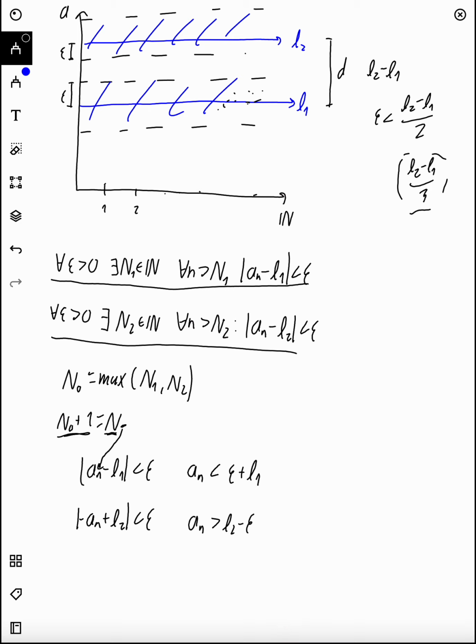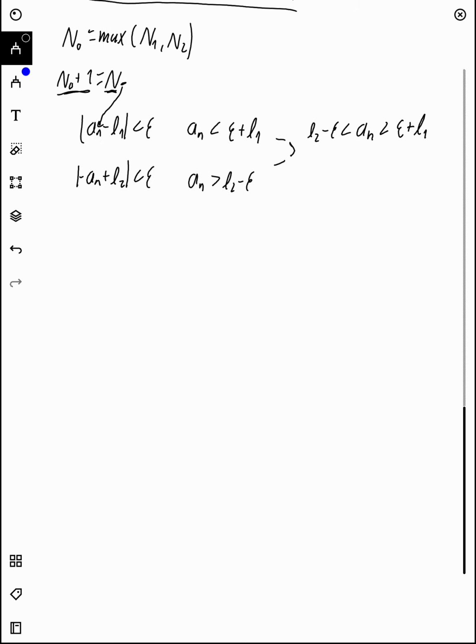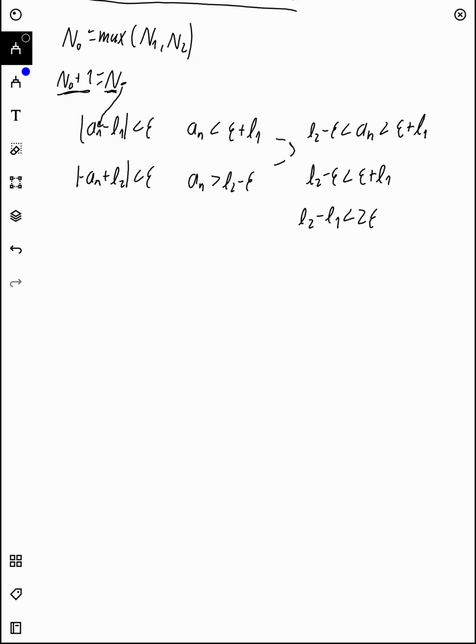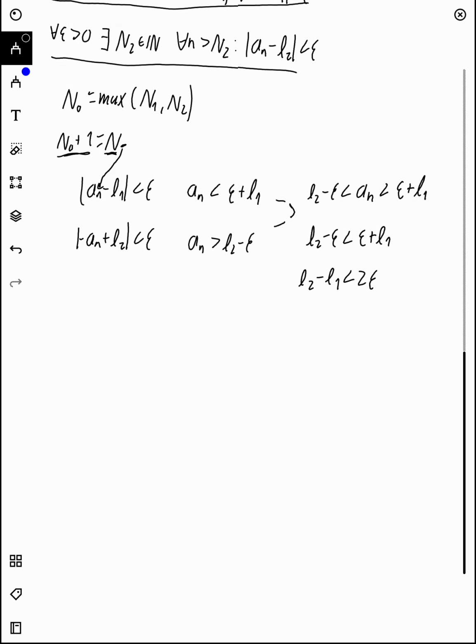So basically now if we put this together, we can see that we get L2 minus epsilon is less than an, which is less than epsilon plus L1. And basically with that, we get that L2 minus epsilon is less than epsilon plus L1. Now we can put epsilon on the other side, so we get that L2 minus L1 is less than 2 epsilon. And here, for example, first of all, just looking at this intuitively,